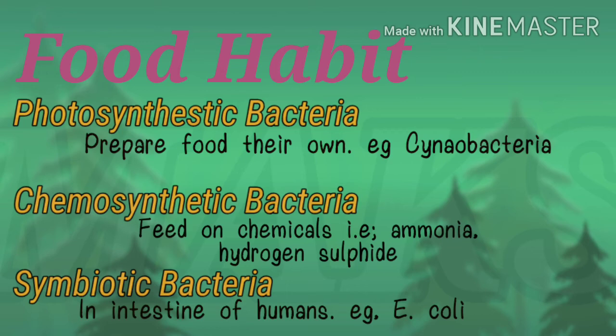Chemosynthetic bacteria feed on harmful or harsh chemicals, for example ammonia and hydrogen sulfide. Symbiotic bacteria live in the human intestine, which helps in the absorption and digestion of food. Example: E. coli.